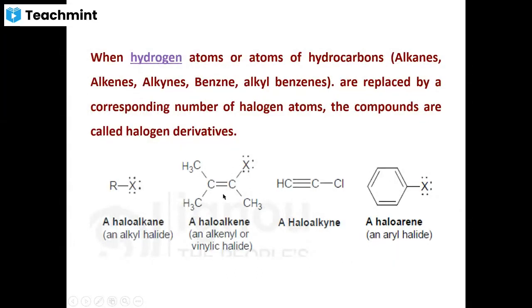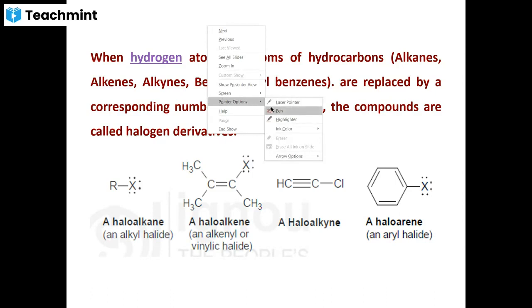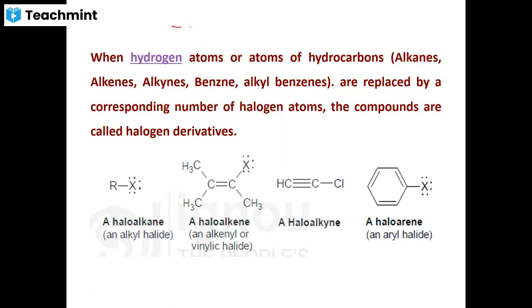Then it is derived from alkenes where X is directly bonded to the carbon-carbon double bond. Then a chlorine atom directly bonded to a triple bond is often called haloalkynes. A halogen atom directly bonded to the benzene nucleus is often called haloarenes. In all these cases, when a number of hydrogen atoms are replaced in the structure of a hydrocarbon by a halogen atom, X is called the halogen group.